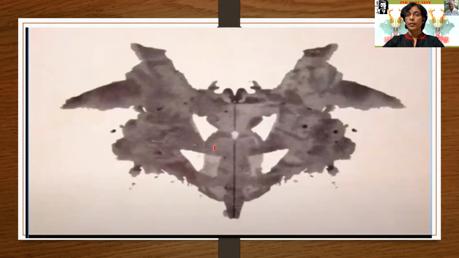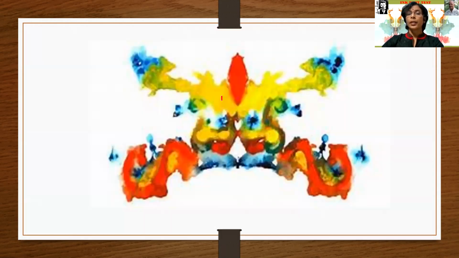That image is the card on the white background, and a black image is given here. From the picture, the examinee has to guess what the shape is, what it means. That he has to point out while facing the test. See, a colorful image on the white background, as I have told you there.